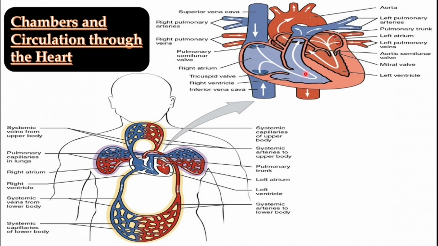Also, between the ventricle and the pulmonary trunk, a pulmonary valve is present, and in between the aorta and the left ventricle, the aortic valve is present. So the mitral valve and the tricuspid valve control the blood flow between the atria and the ventricles, and the pulmonary valve and the aortic valve control the blood flow out of the ventricles.